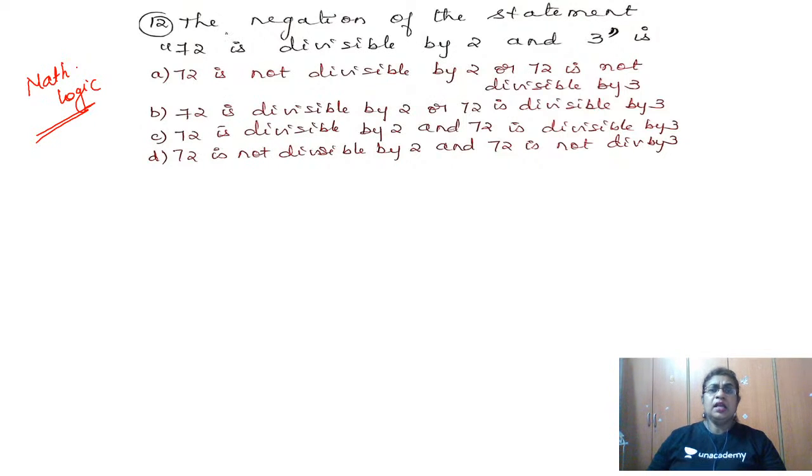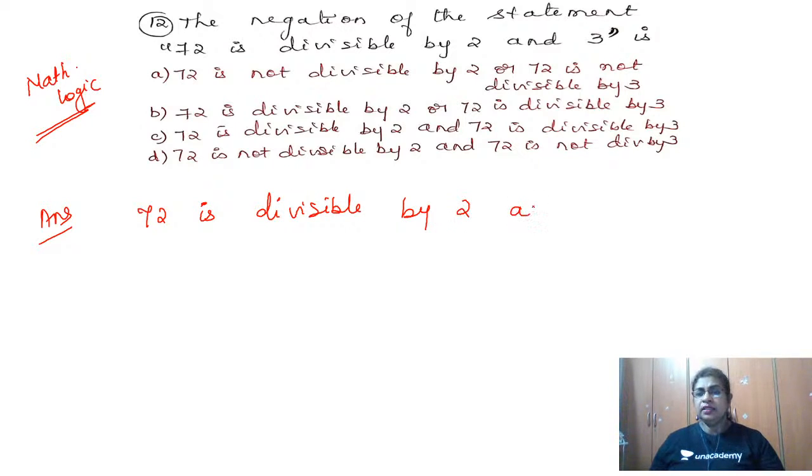So what is given here? The negation of the statement. So we have the statement given to us, 72 is divisible by 2 and 3. Let me give you one idea over here. Suppose you have negation and 'and' or 'or'. Whenever 'and' or 'or' is there, what you do? First, you just underline that 'and' or 'or'. Then, what is your negation? It is change, change, and change. So what do I mean by change, change, change? So how should your answer be?